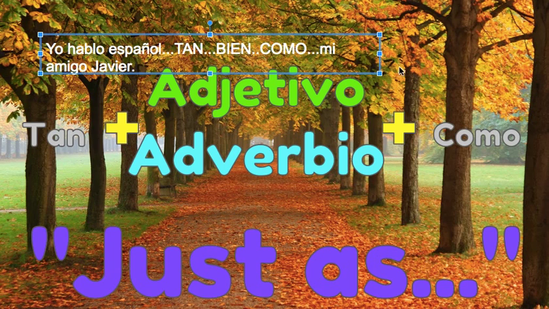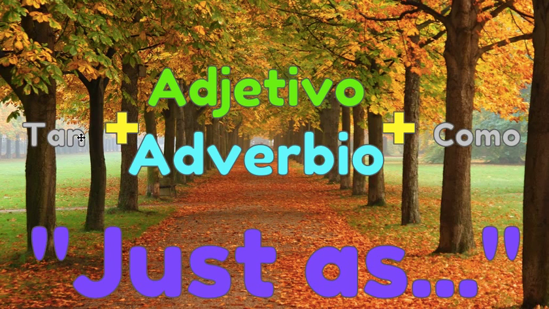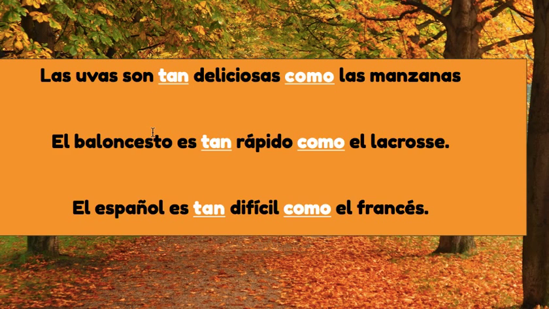So again, instead of saying I am better at Spanish, I could say, or rather I speak, or I am just as good at Spanish as Javier, I could say I speak just as well. That's why we're using an adverb here. So again, this is the formula. Tan, adjetivo or adverbio, como, and that's how we get just as. So here's some examples. Las uvas son tan deliciosas como las manzanas, right?